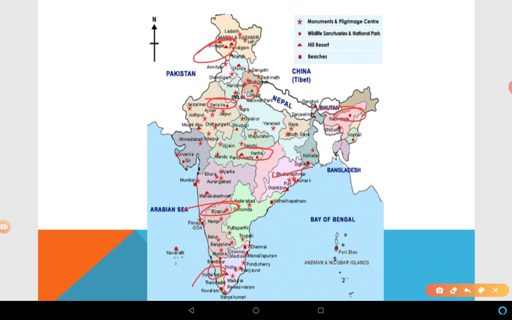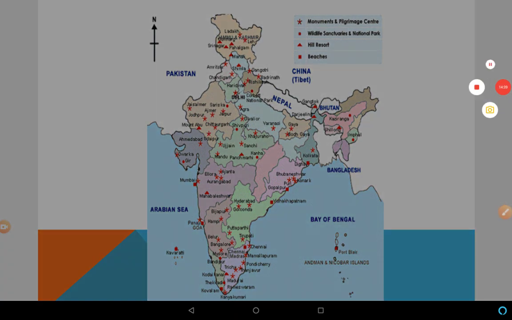So different kinds of national parks are there to protect and conserve wildlife and natural vegetation.